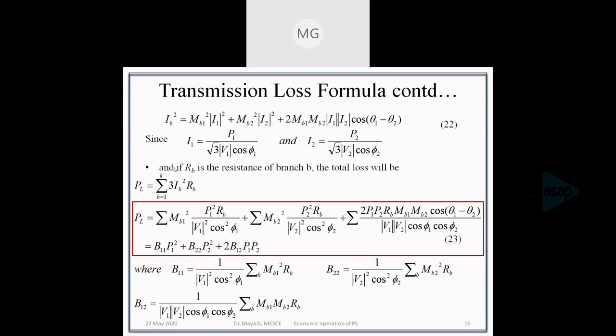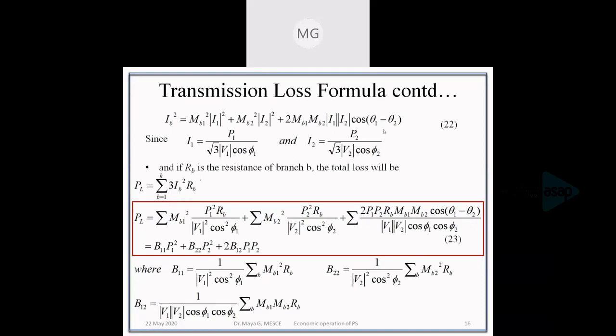But as it is a three-phase system, we put 3 IB square RB as the loss in branch B. We have K number of branches in the system, so we have to add all those losses together. So PL is equal to the summation over B equal to 1 to K of 3 IB square RB.